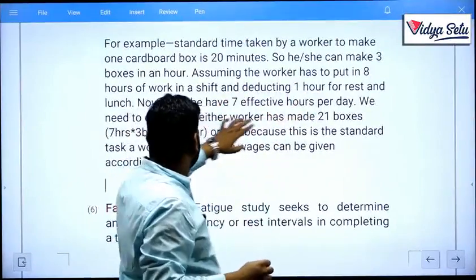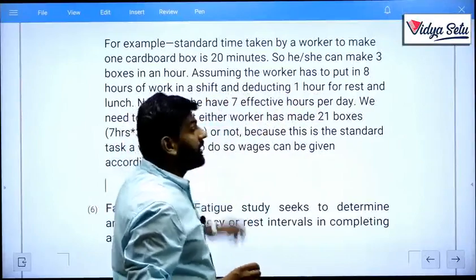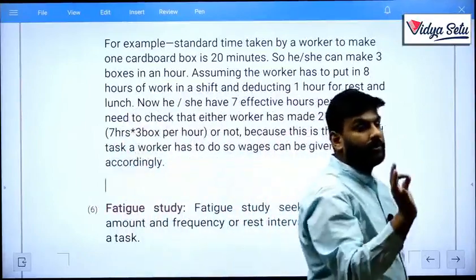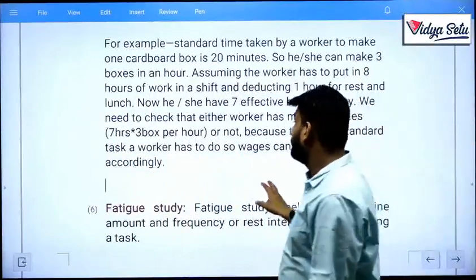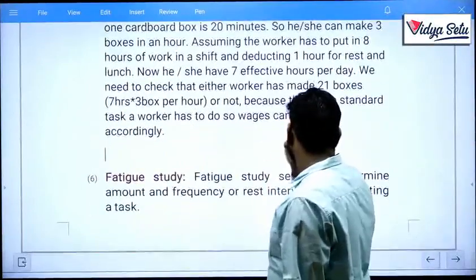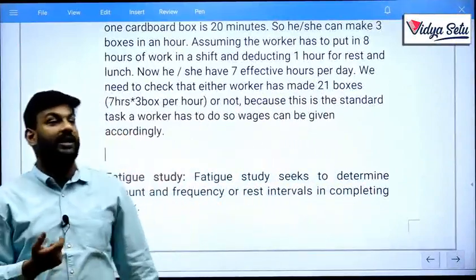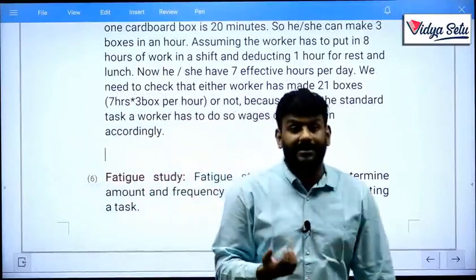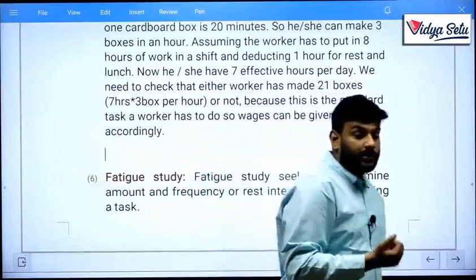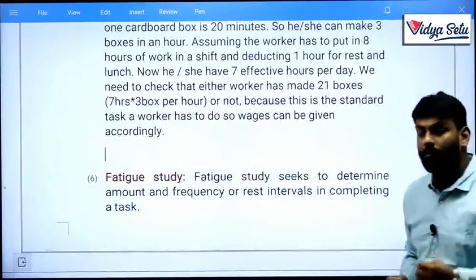Assuming the worker has to put in 8 hours of work in a shift, and deducting 1 hour of rest and lunch, he is doing an 8-hour job. In that 8 hours, you need to reduce 1 hour for idle time. Effective are 7 hours per day. So per day he can make 21 boxes, or 21 products. In our example, it was 28. So in a particular time period, you need to produce 21 boxes.